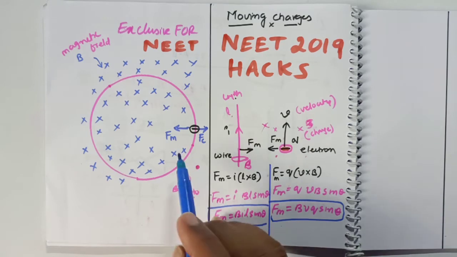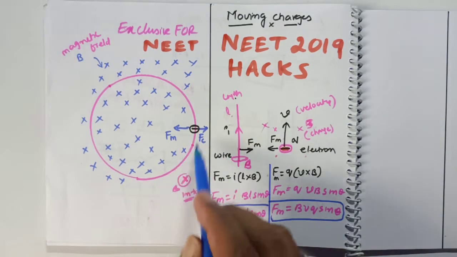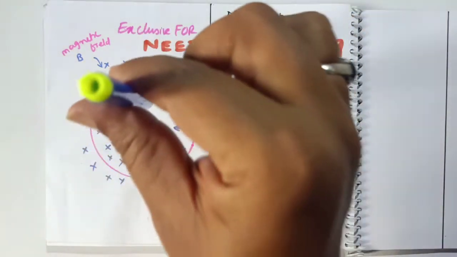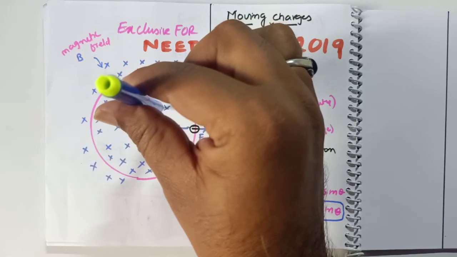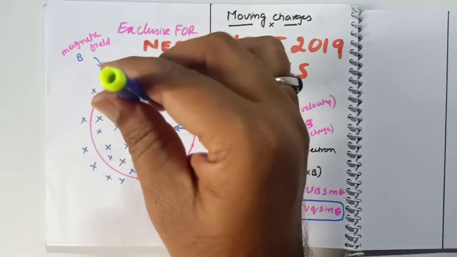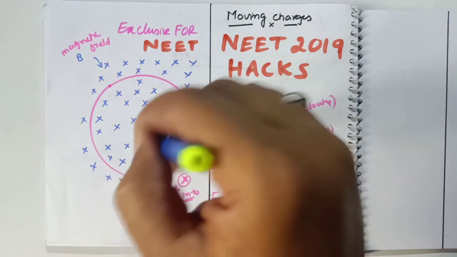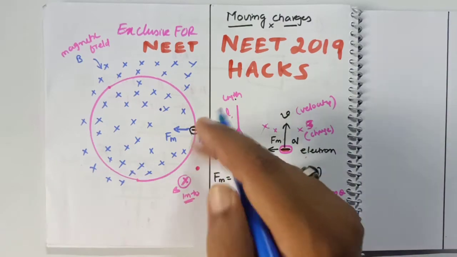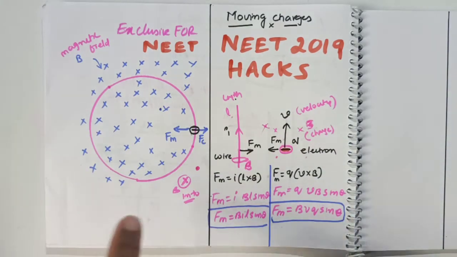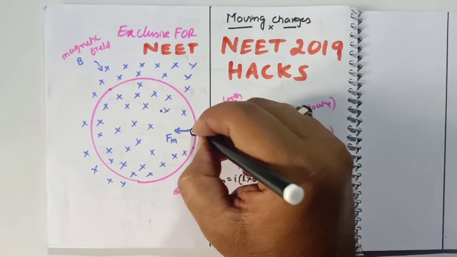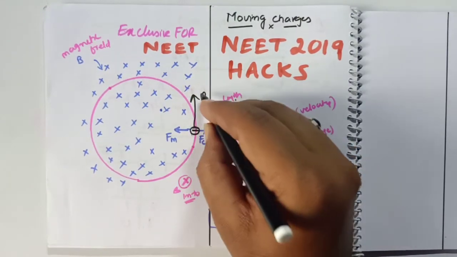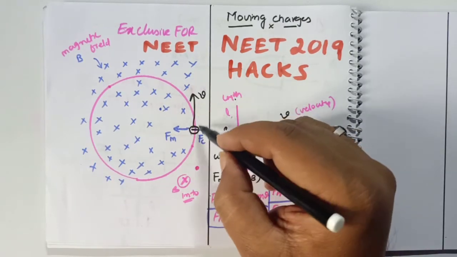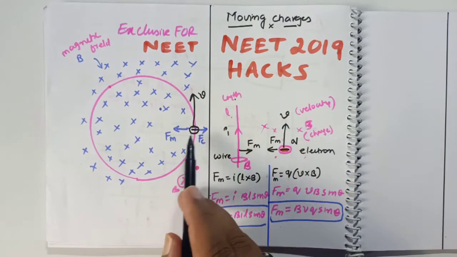Now you just see here, this electron is entering into a magnetic field. This into sign represents that magnetic field is entering into the paper. Lines of force are entering into the paper, perpendicular to the paper. That is the meaning of this magnetic field B. Now let us imagine there is an electron, and this electron has entered into the magnetic field in this direction with certain speed V. Then if it has entered into the magnetic field with certain velocity V, then what happens?